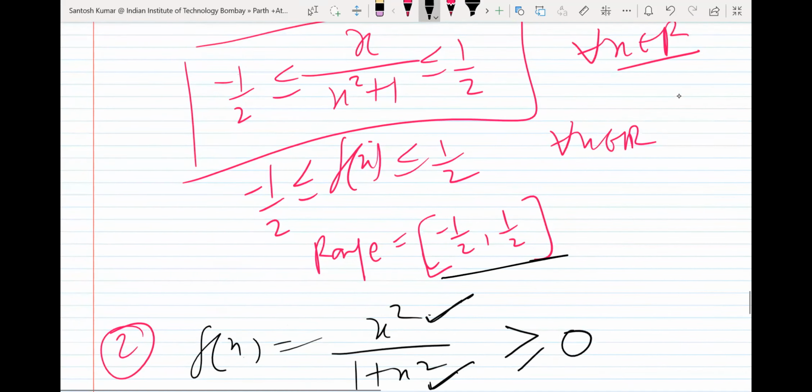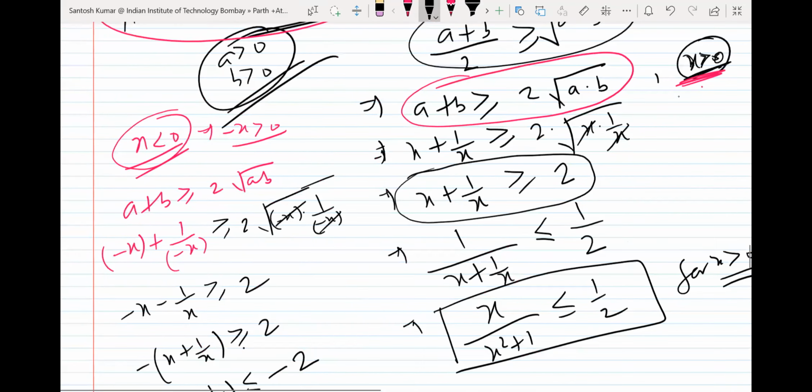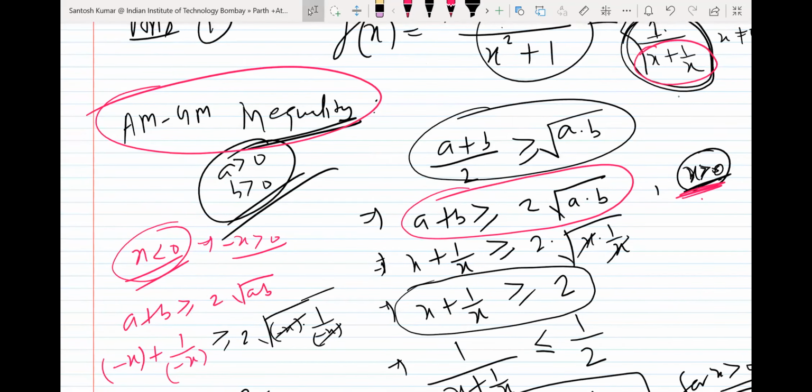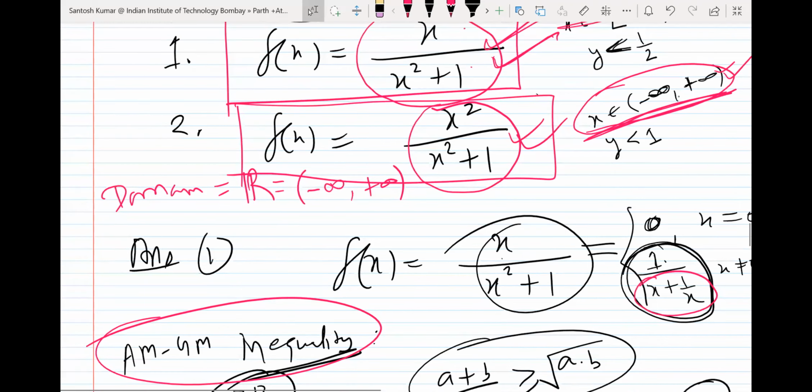So by this point of time you have arranged this, and for the second part, the first part range was minus half to half. You can think over it, you can try some other way. There are many ways, it's not that there is only one way. If I know only one or two ways, it is not that there are only one or two ways. There might be many ways. If you think in your own way, you might get some better way to find the range.